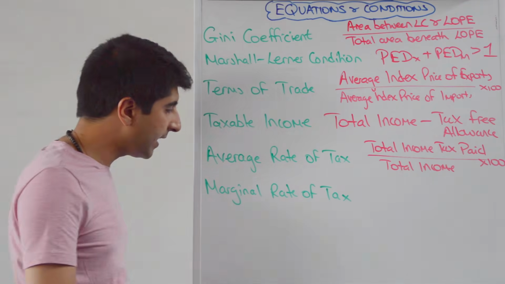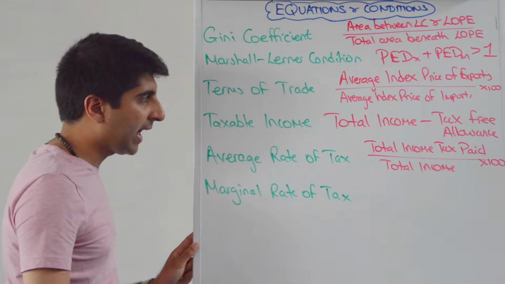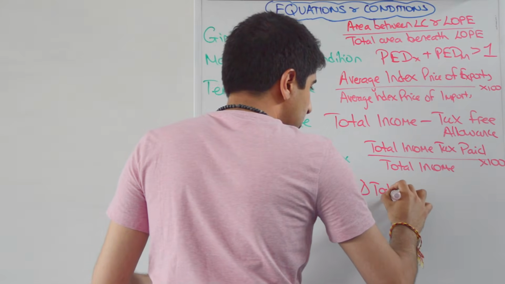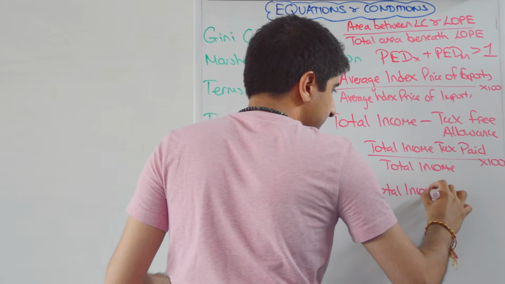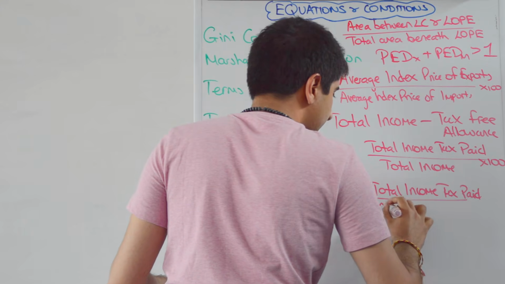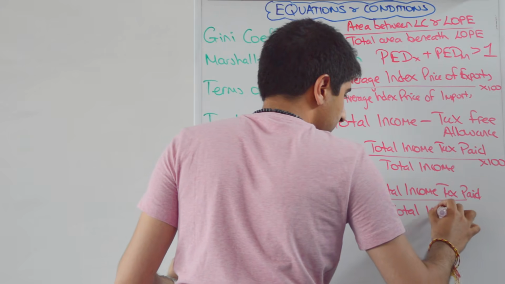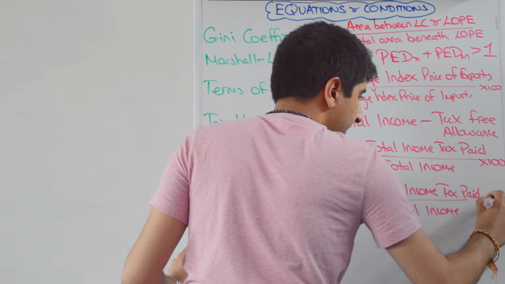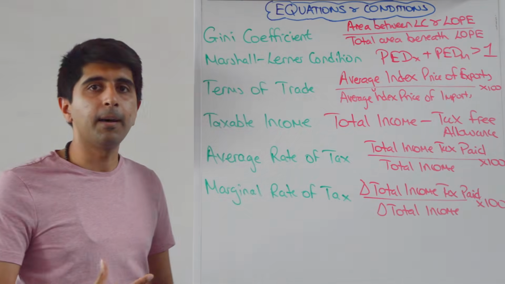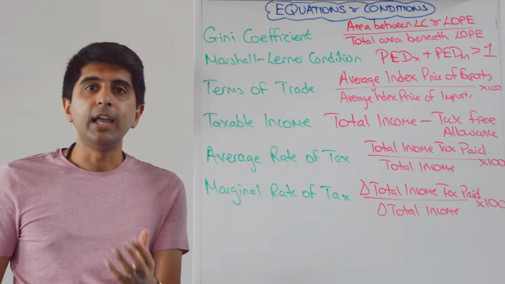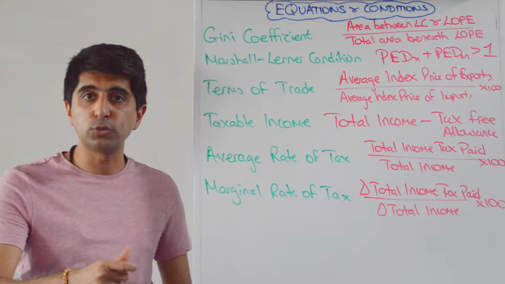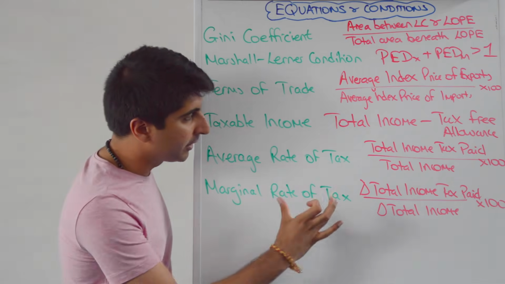The marginal rate of tax is exactly the same equation but changing. So now it's the change in total income tax paid divided by the change in total income multiplied by 100, and that will give you the marginal rate of tax, and that tells you for any extra income earned, how much of that extra income is going to be paid in income tax. So of every extra pound earned in extra income, how much will go in tax? That's what the marginal rate of tax tells you.